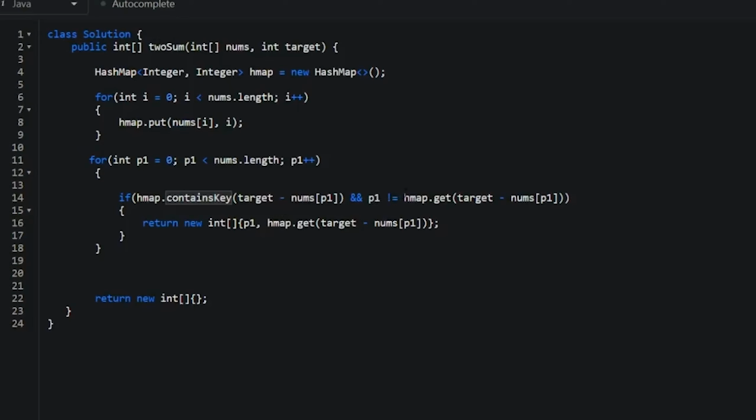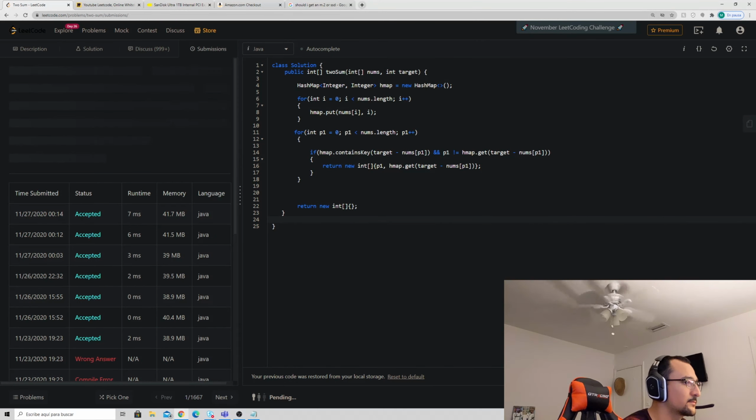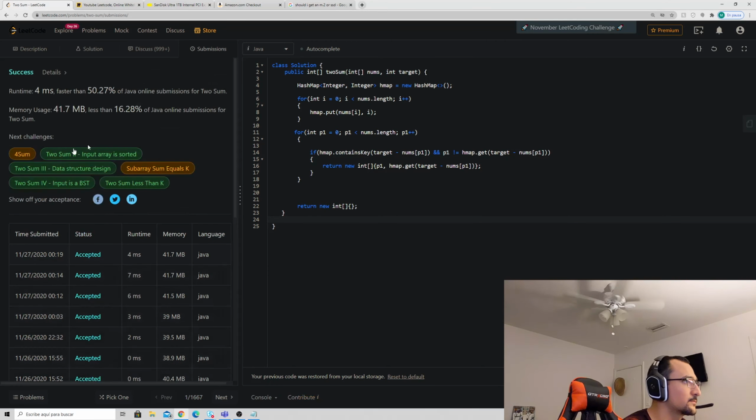And if it does exist, you want to make sure that the associated position does not equal p1, because as the problem has already stated before, you can't use the same element twice. So if these two statements are true, we'll simply return a new array with p1 and the associated position of the complement of x. In the end, if nothing happens, we'll just return a brand new empty array. Let's see how this code runs.